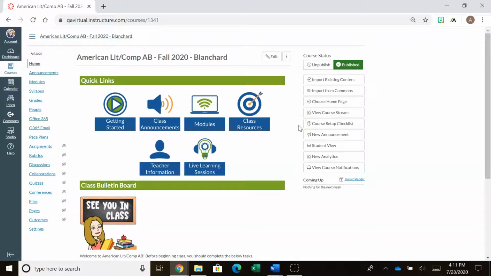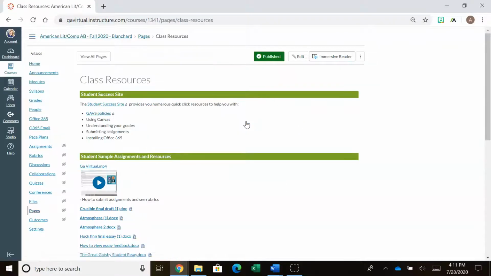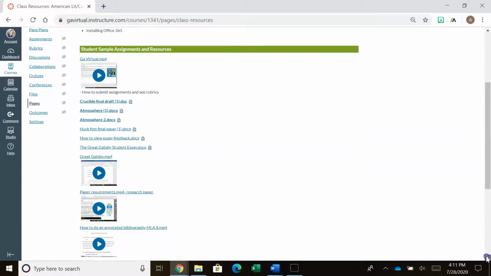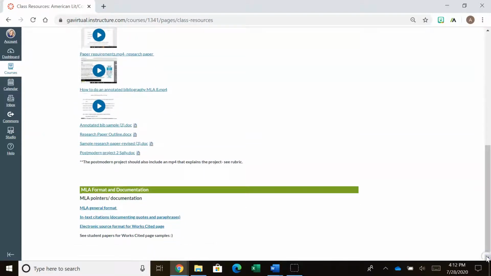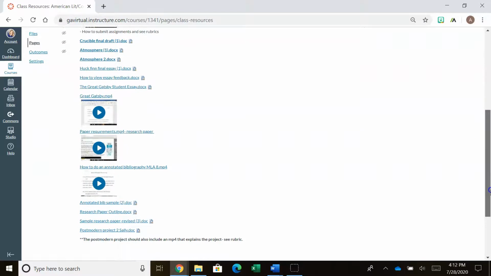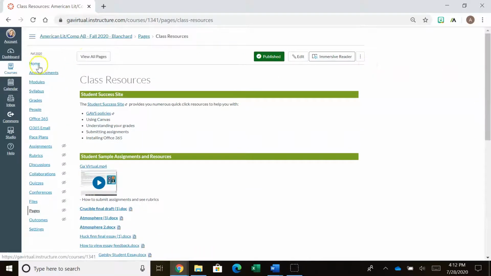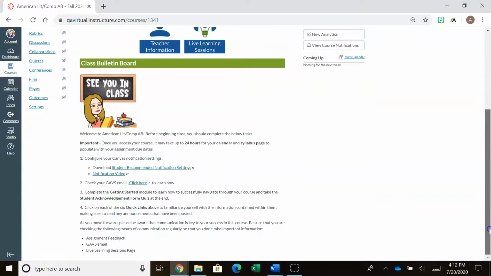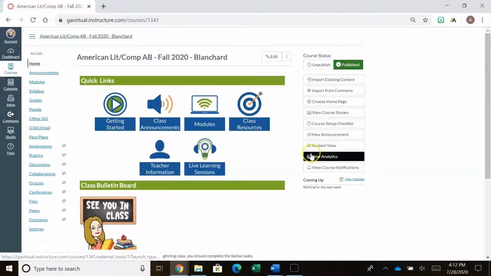I also want to point out class resources, and these are the ones that I have put up for American Lit, and this is for the AB course. I have some videos, as you can see. I have student example papers, all kinds of helpful things there. I have an MLA section with format and documentation tips. So this is a really important section, I think, in the course. So please use that. And I will be expanding that for the AP Lang. I don't have a lot posted there, but I will be expanding that as we actually go through the course.